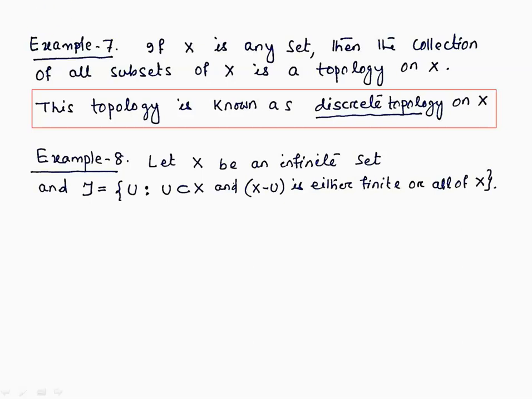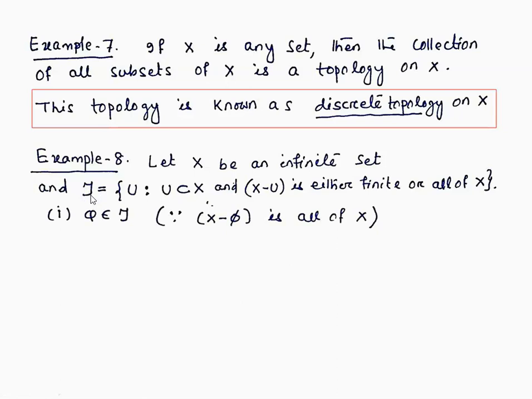Let us take one more example. Let X be an infinite set and tau be the collection of subsets of X, U being a subset, which satisfies the condition that complement of U is either finite or all of X. Let us check whether this collection tau satisfies the properties of a topology or not.